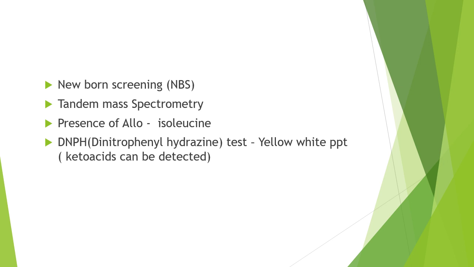DNPH test. In this test, dinitrophenyl hydrazine reagent is added to the urine sample and is left for 10 minutes. If a yellow-white precipitate is seen, it indicates the presence of keto acids.